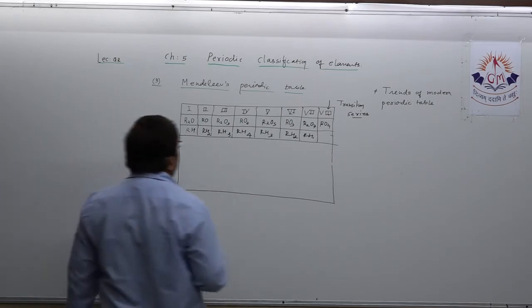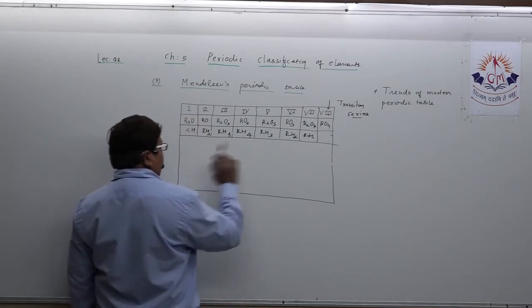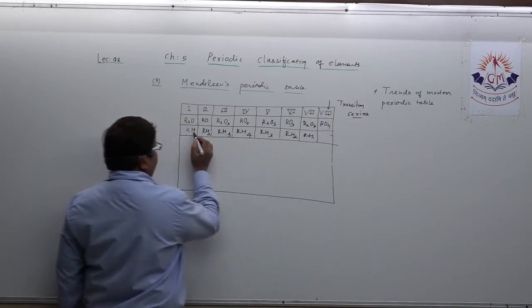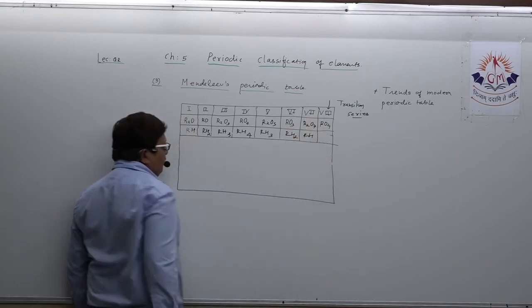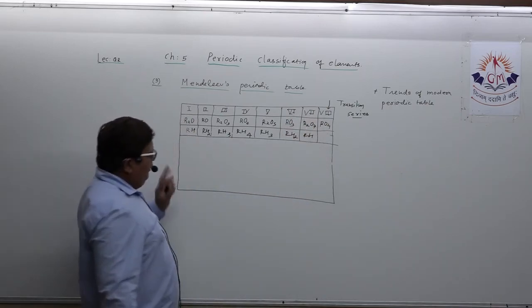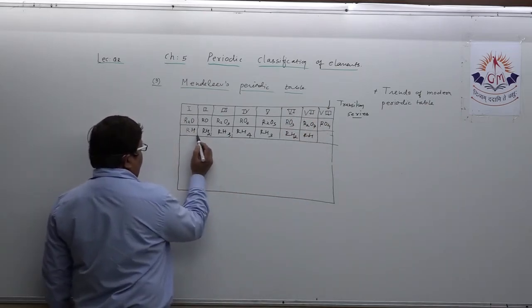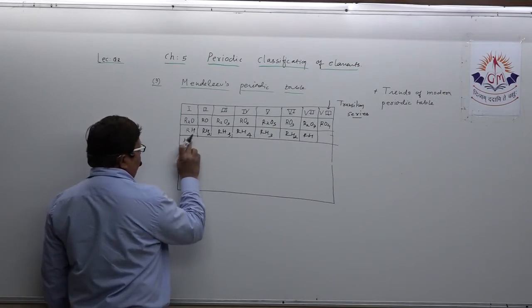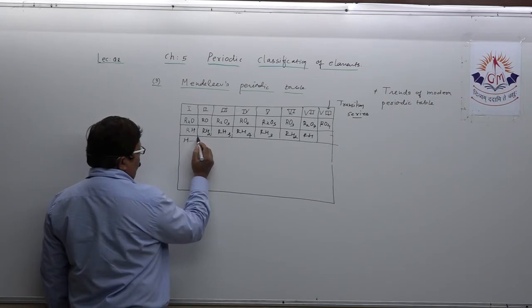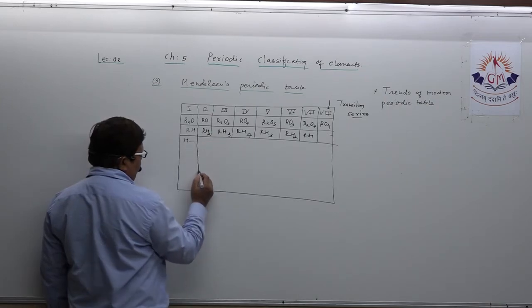Now, this is clear in your mind, RH1 or RH also simply. This is the transition series. Now, this has to be clear in your mind, and here you should mention hydrogen.